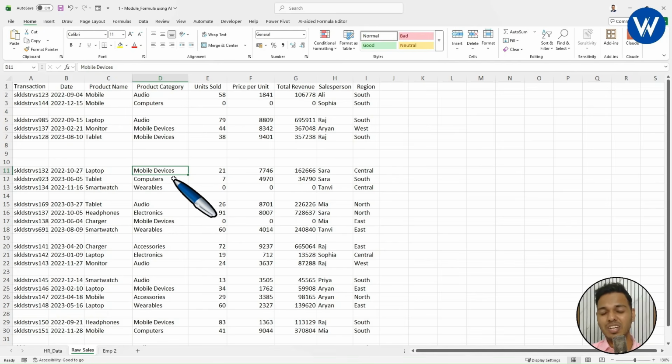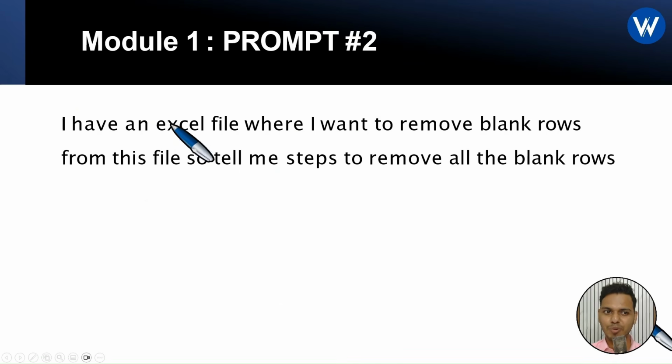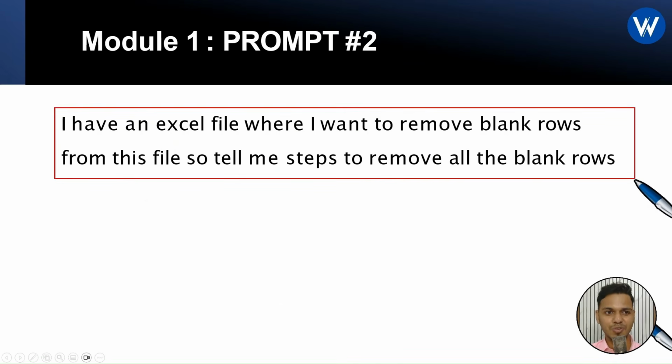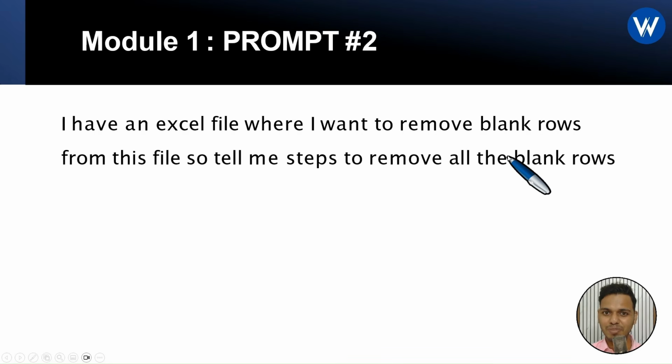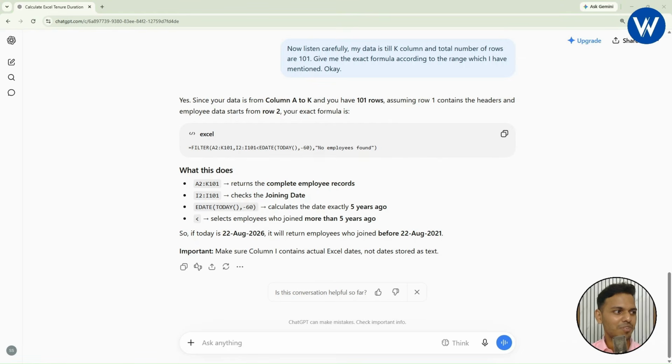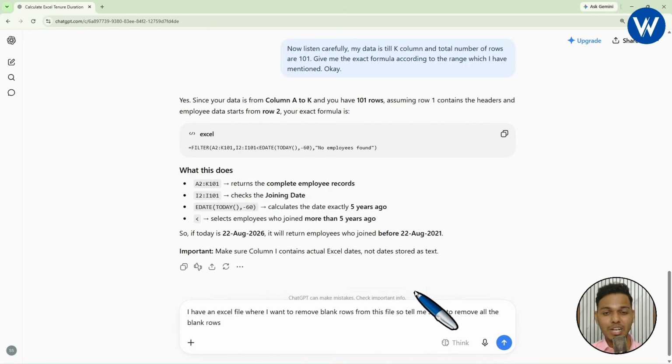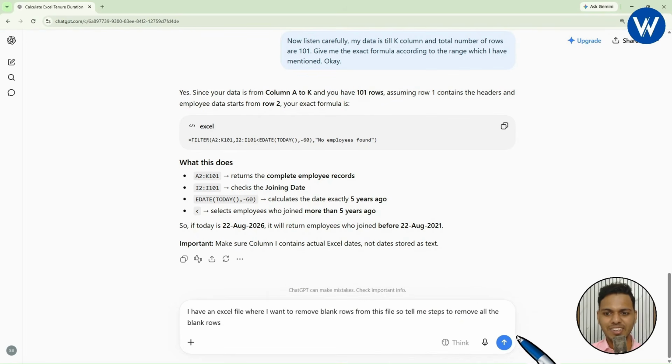But if you want to understand how ChatGPT can actually do this, then we will take the help of prompt 2. Listen carefully. This is a prompt to find the solution for the second question. I have an Excel file where I want to remove blank rows. So tell me the steps to remove all the blank rows. Okay guys, this is a very simple prompt. Now let's open ChatGPT and see the power of ChatGPT once again. I will copy the prompt, paste it over here. I hope you guys are practicing along with me, right?